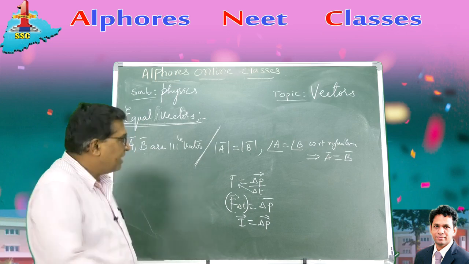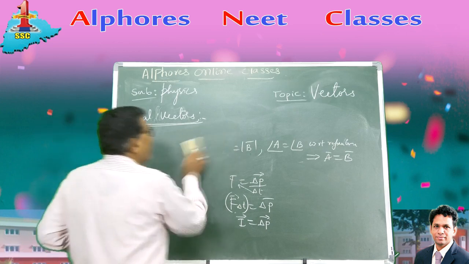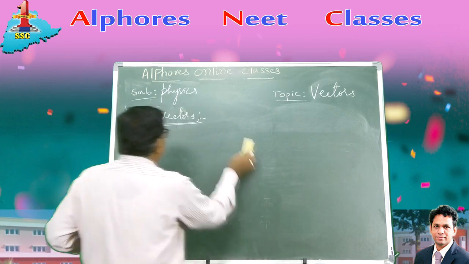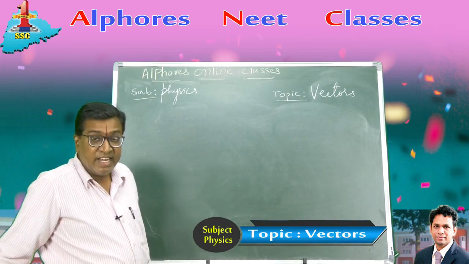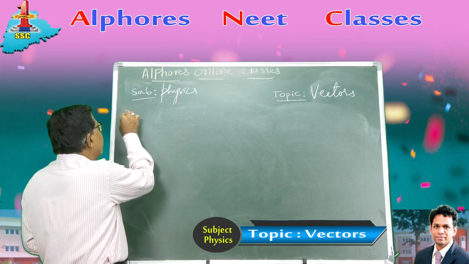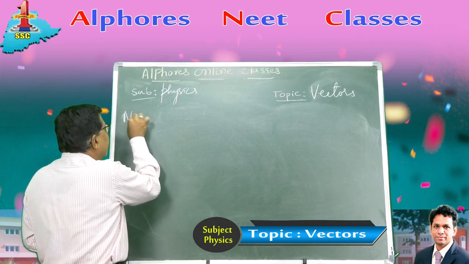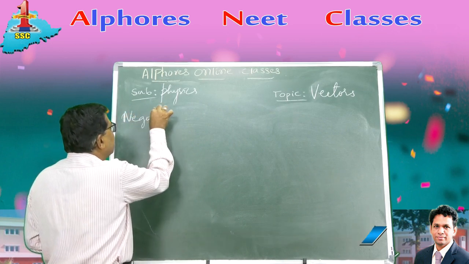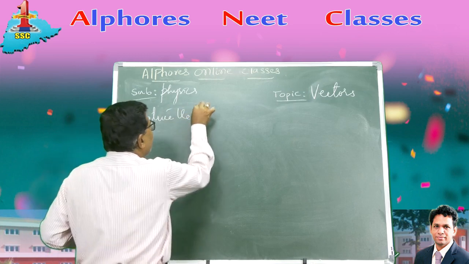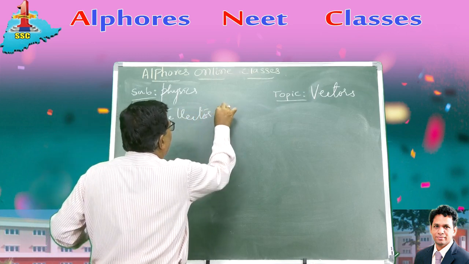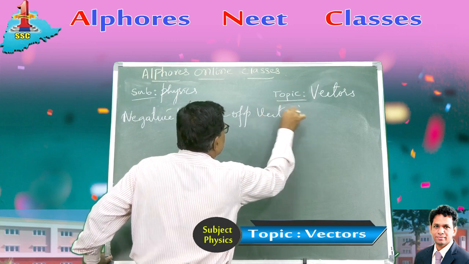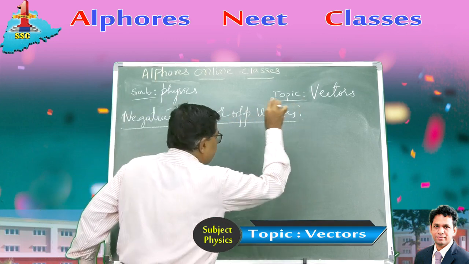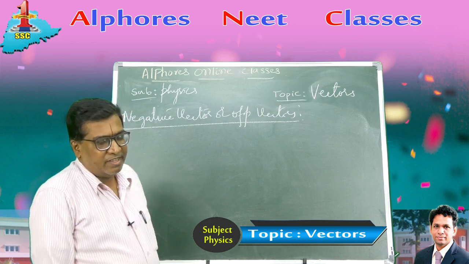Good. Then later, let us take an opposite kind of pair of vectors, opposite to this, right? They are called negative vectors or opposite vectors. First, let me define what negative vectors are.